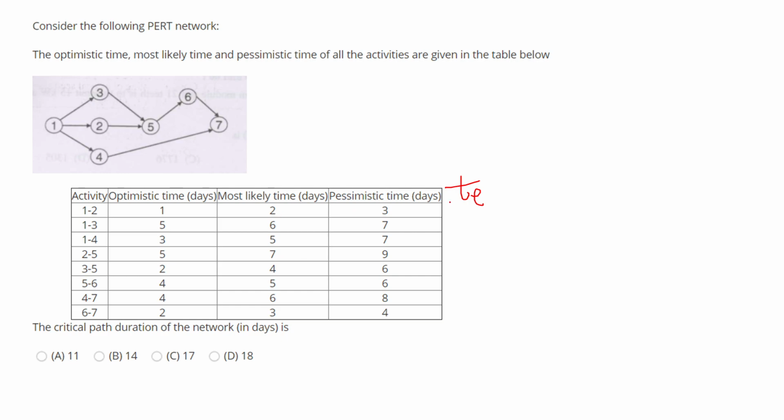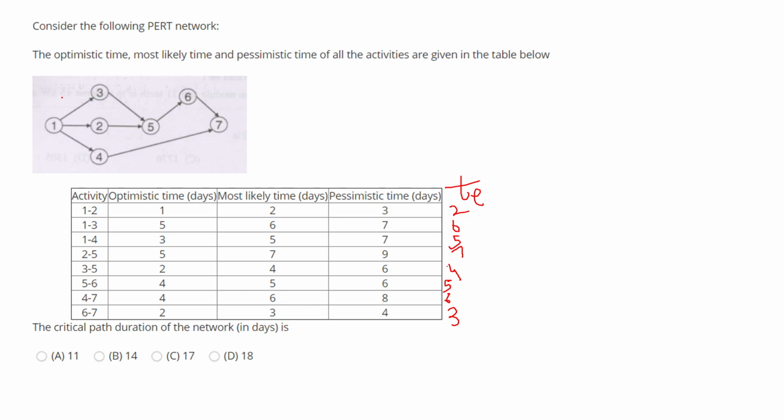4 into 2 is 8, 8 plus 3 is 11, plus 1 is 12, divided by 6 is 2. 4 into 6 is 24, 24 plus 7 is 31, plus 5 is 36, this will be 6. This will be 4 into 5 is 20, 27, 35, this will be 28, 37, 42. This will be 7. This will be 28, 4 into 4 is 16, 22, 24. This will be 4, and this will be 26, 30. This will be again 5, and this will be 24, 32, 36, 6. This will be 12, 16, 18, 3. So these TE have been calculated.